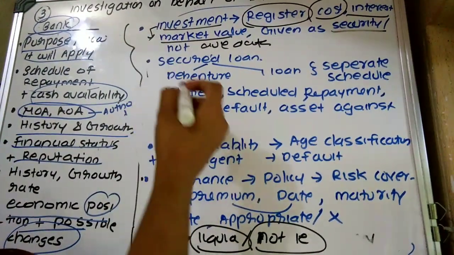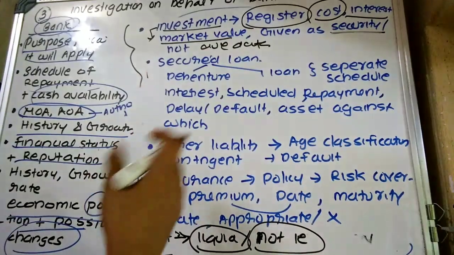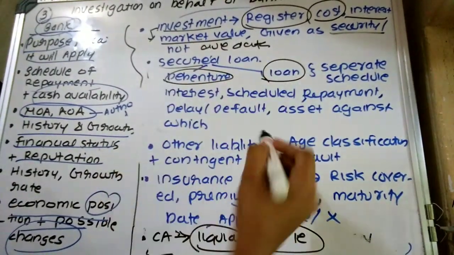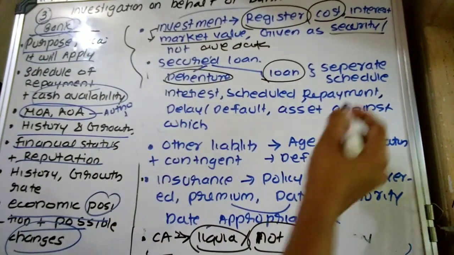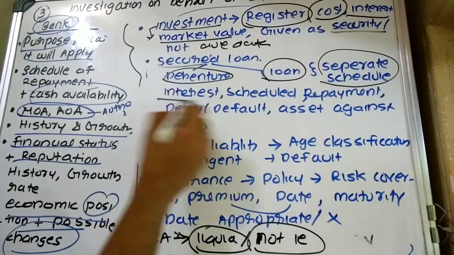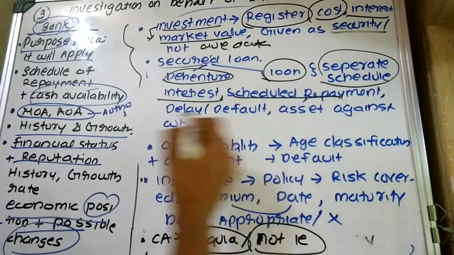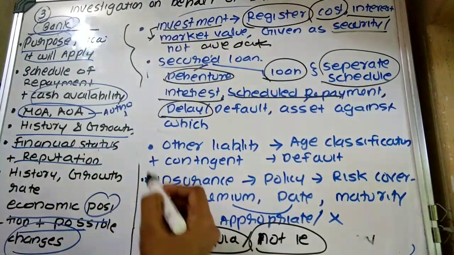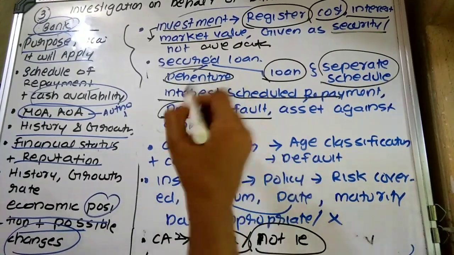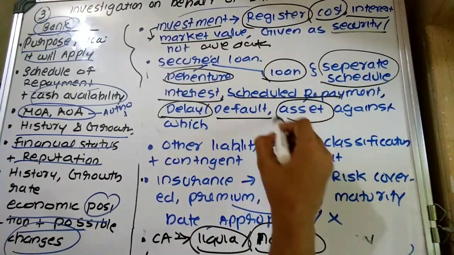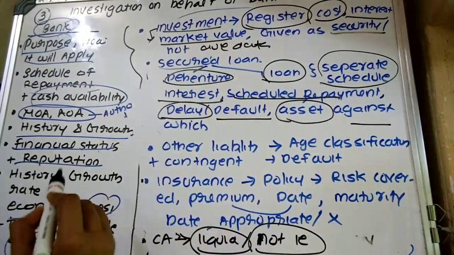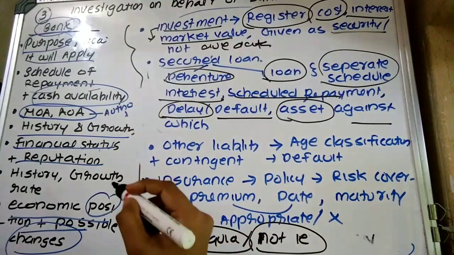Plus the next is what? Liability side of the balance sheet. Secured loan. Secured loan includes debentures and other loans. So the investigating accountant has to prepare what? A separate schedule, or these have to be shown in a separate schedule. They have to determine the total interest, scheduled repayment, whether any delay has been committed by the company in making the repayment, any default made by the company in making the repayment. Plus they are also required to determine whether any asset has been pledged or provided as security against the secured loan. Which are the assets? Okay.